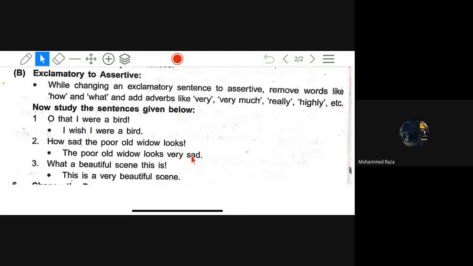While changing an exclamatory sentence to assertive, remove words like how and what, and add adverbs like very much, really, highly, etc. Now study the sentences given below.